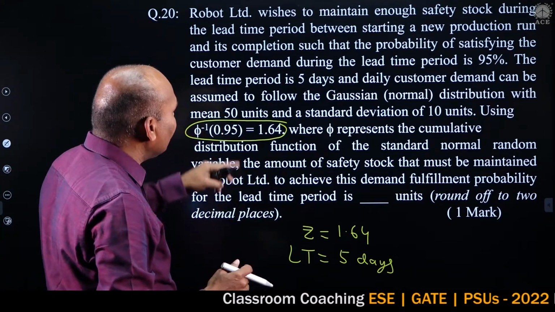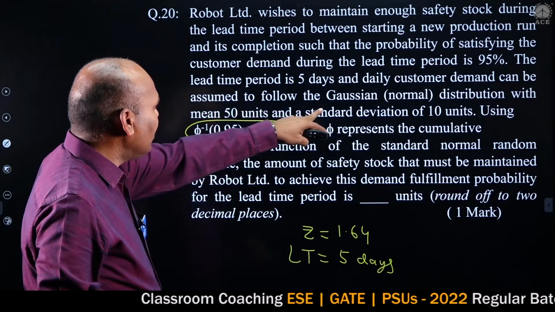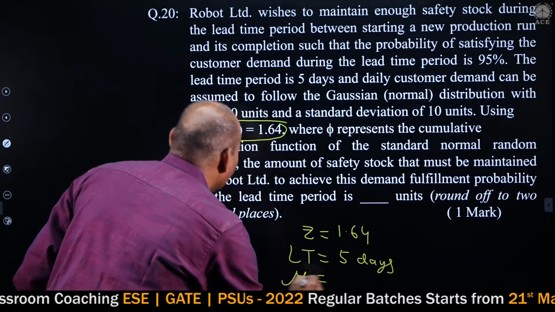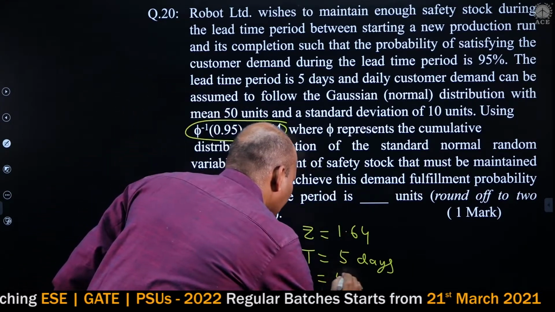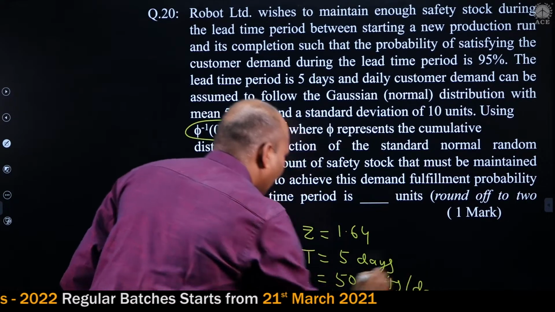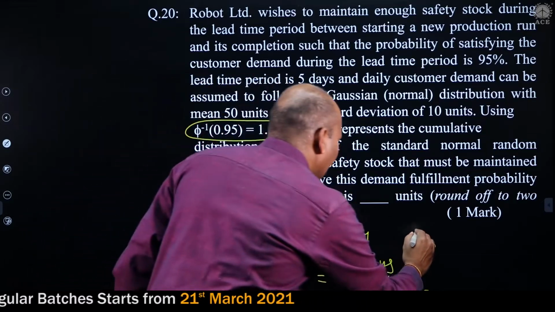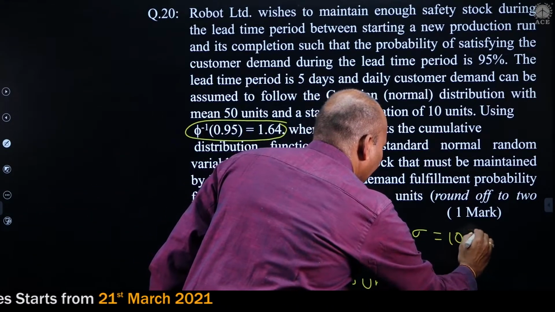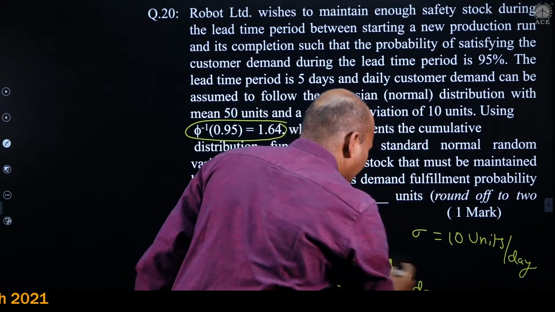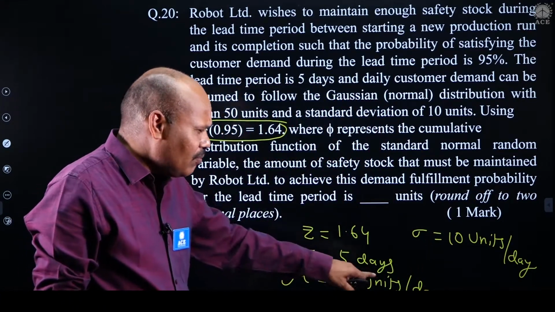So what is daily demand he has given? Daily demand follows normal distribution. I'm just using mu, the mean, is equal to 50 units. This is actually per day. Standard deviation is 10 units per day. Just don't forget, these values are given per day.